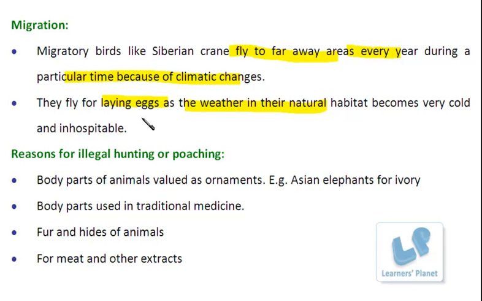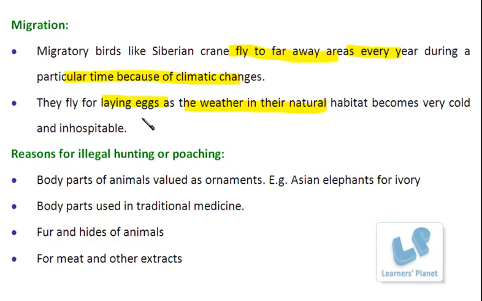Besides this, hunting or poaching is another cause behind these endangered species. Now the point is, why is such hunting or poaching done? It is considered an illegal act, isn't it? And there is a fine as well as punishment for this, isn't it?